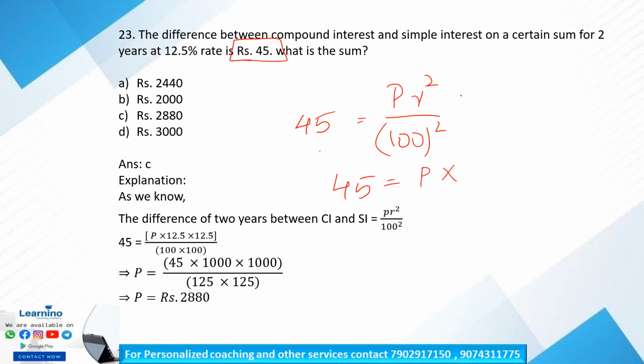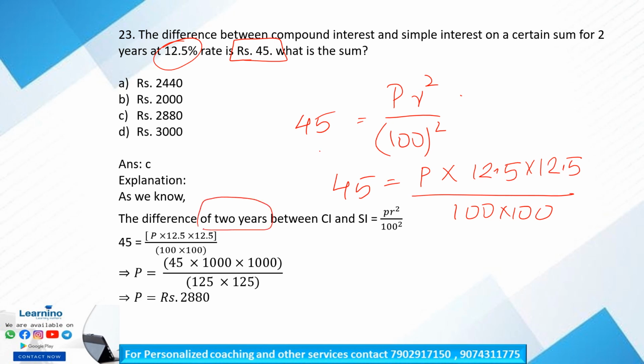Our interest rate is 12.5 percent. So 12.5 into 12.5 divided by 100 into 100. This is the case of a difference over 2 years, the time period difference between the simple interest and compound interest.